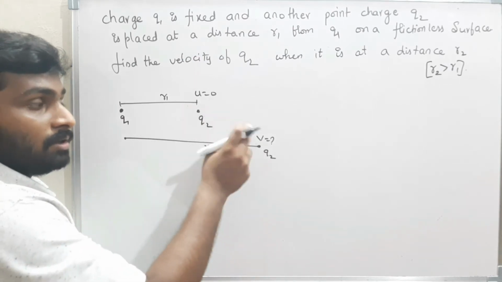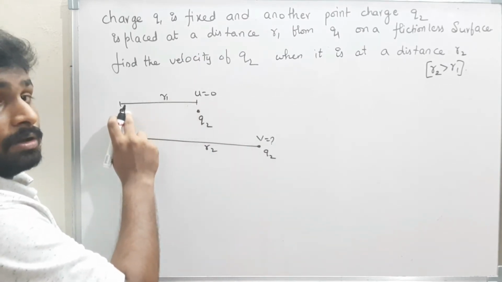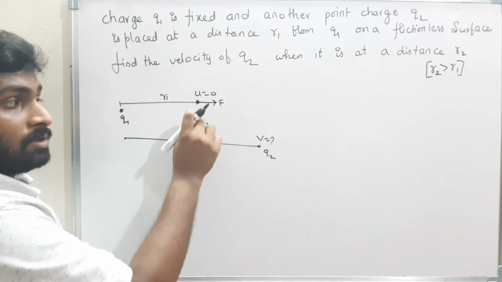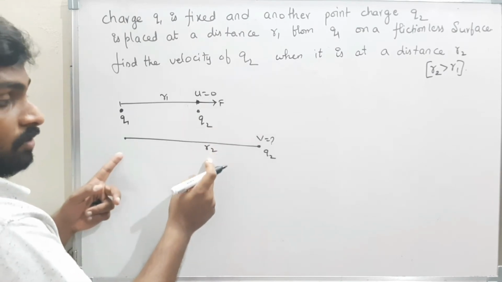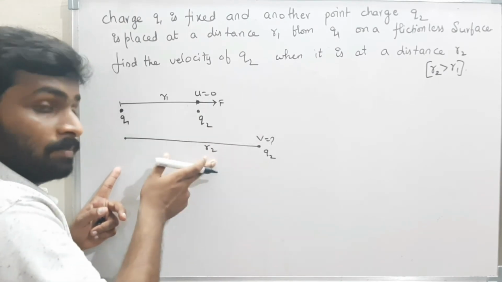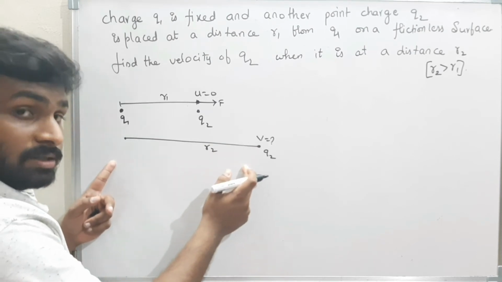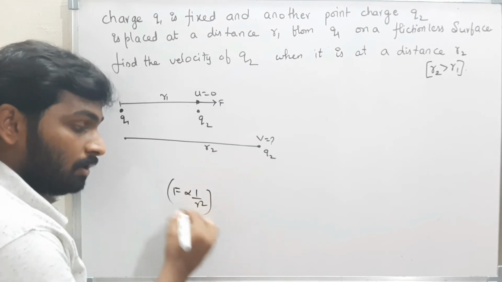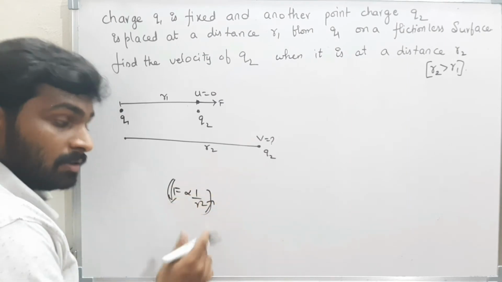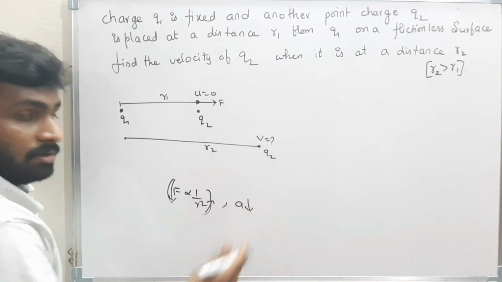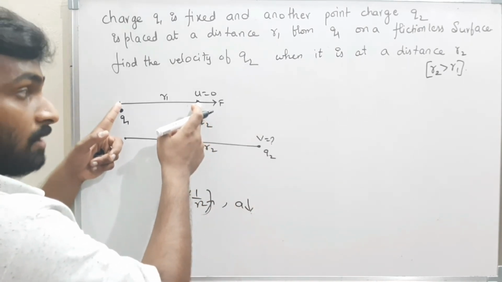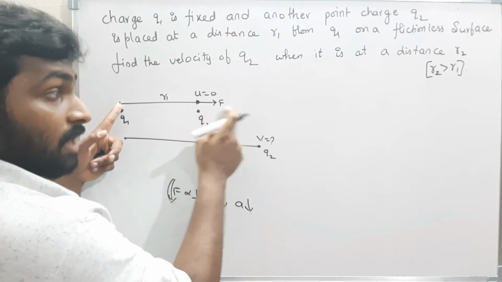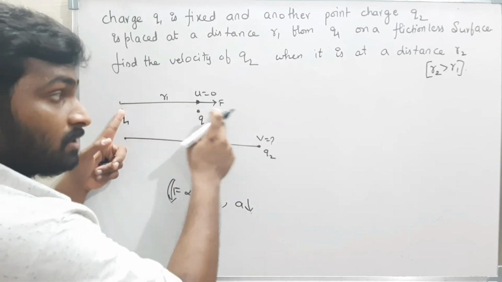Why is the velocity changing? Now see here. There is some force by this Q1 on this Q2. Therefore the force will be in this direction. When the force is in this direction, slowly this Q2 will start moving in this direction. When the Q2 is moving, what will happen to the distance? The distance is gradually increasing. When the distance is increasing, what will happen to the force? The force is inversely proportional to R square. When the R is increasing, the force will decrease. When the force is decreasing, the acceleration will decrease. That means initially there is some acceleration. As the charge is moving away, the force is decreasing on the charge as well as the acceleration is also decreasing.